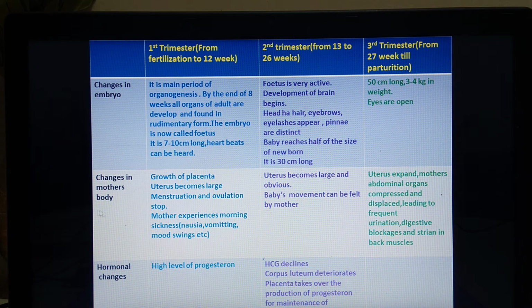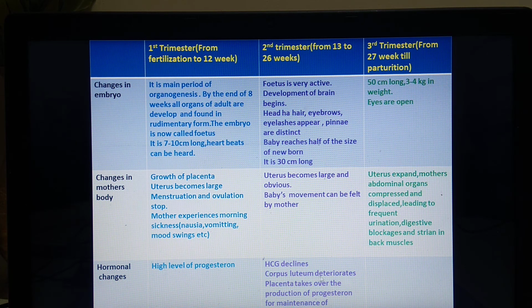What are the changes seen in mother's body? Here uterus becomes large and obvious, and baby's movement can be felt by the mother. This is again one of the significant change, that is movement of the baby can be felt by the mother. What are the hormonal changes seen? Here HCG, human chorionic gonadotropin, it declines. That means its levels fall down.